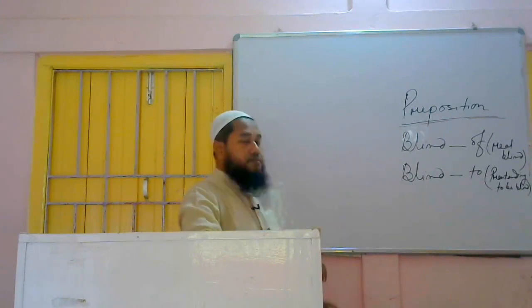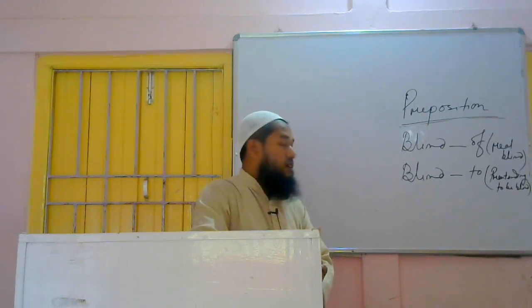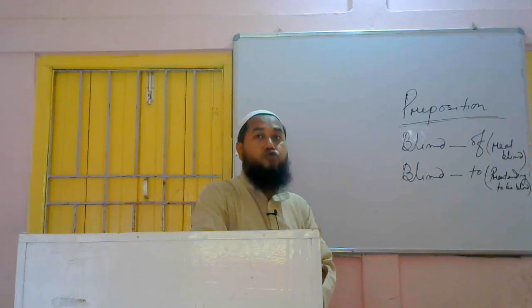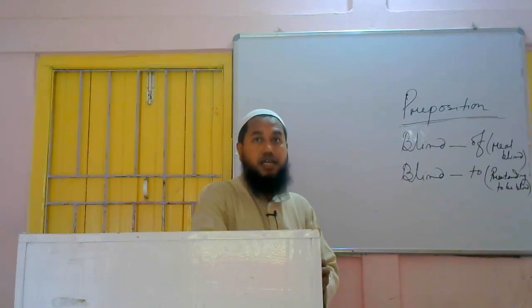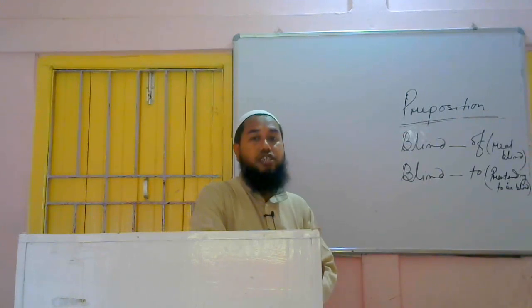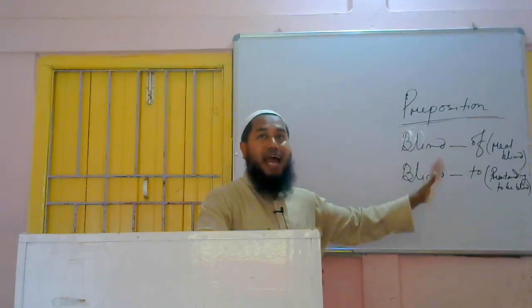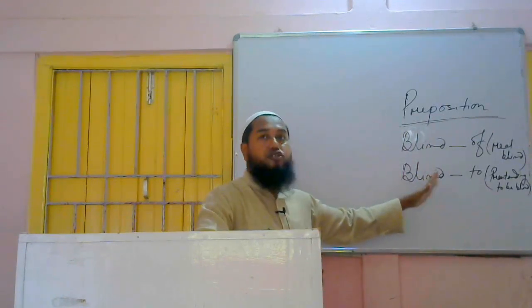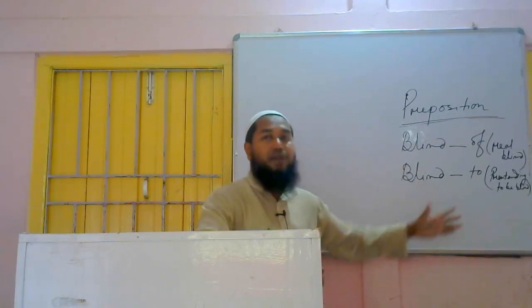So example, you see, he is blind of one eye, he is blind of his left eye, and he is blind to the fault of his son. That means his son commits mistakes, does faulty things, but he pretends like a blind man, he cannot see all those things. So we have to use what? Blind to. Blind of, if someone is really blind. If someone is not blind, but his activities show that he is acting like a blind person, then we have to use what? Blind to.